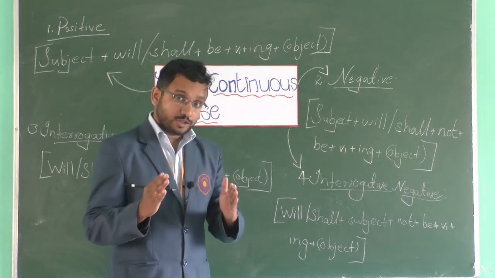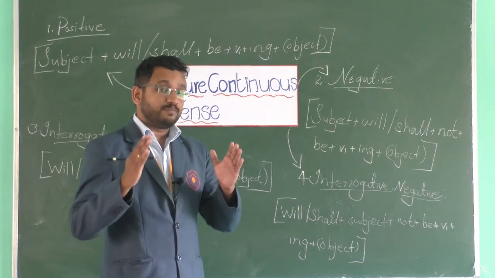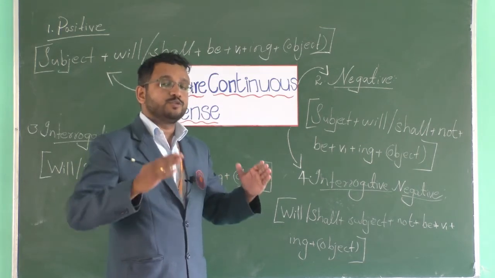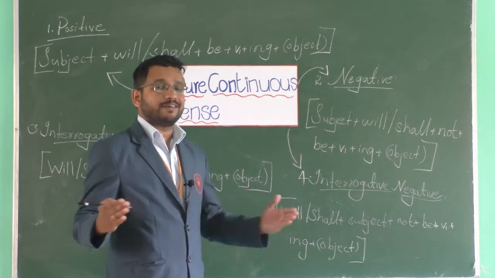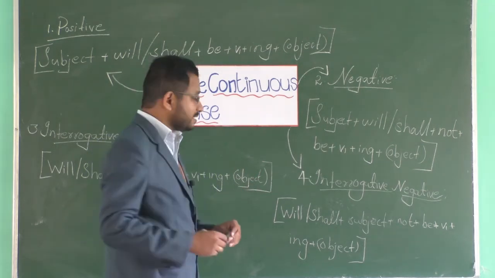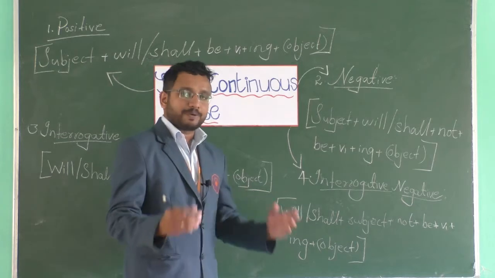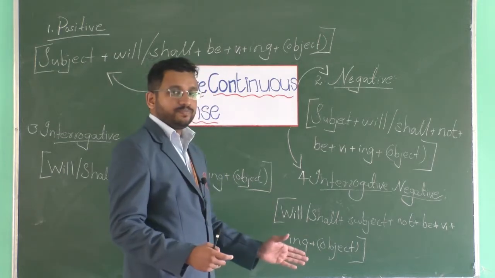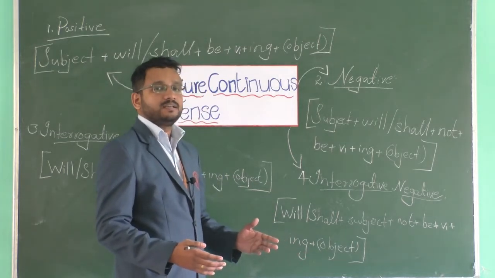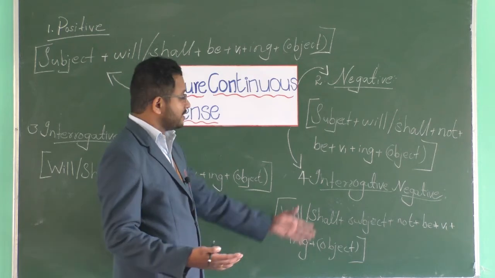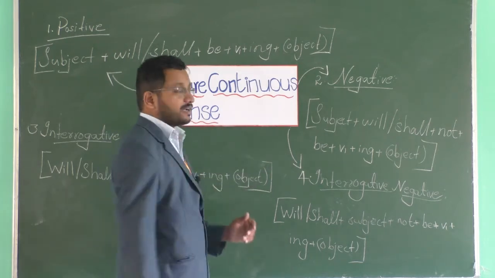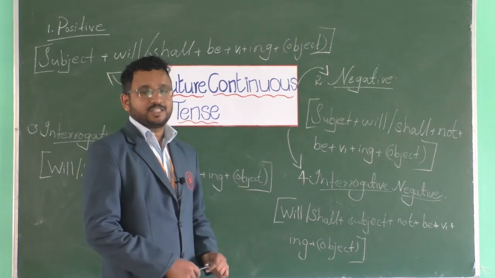Shall you not? Will you not be helping your country? Will you not be helping your parents? Right, dear students? So you can apply these rules and make any sort of sentences in future continuous tense.